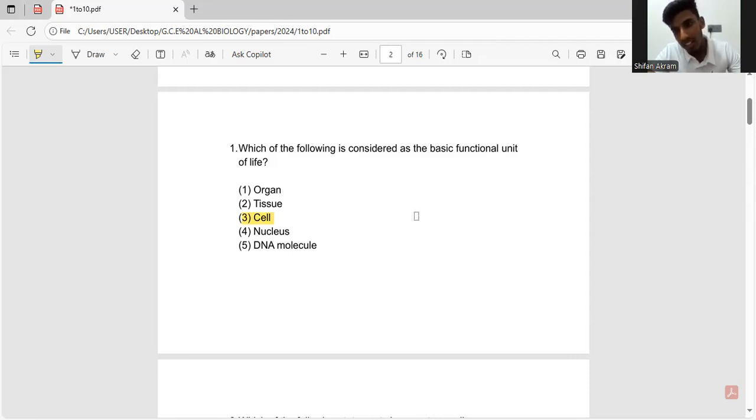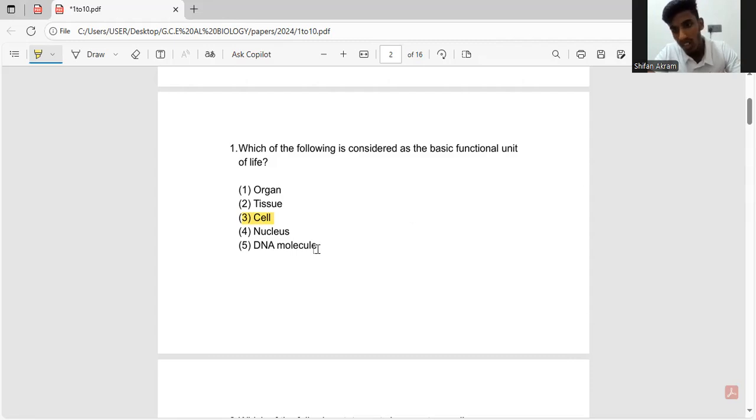If you cut a heart tissue and take it out of the body, it cannot survive, unlike a cell. So we cannot consider it a functional unit. The same goes for the organ. Organs are complicated, made up of a lot of cells, and they interact with other organs to survive. So again, we can't consider them a single entity or a basic functional unit.